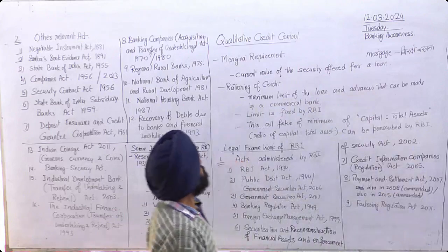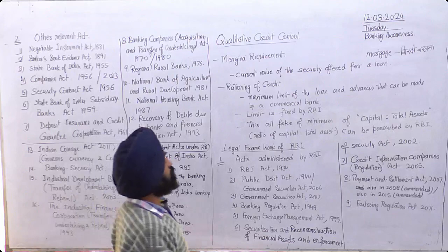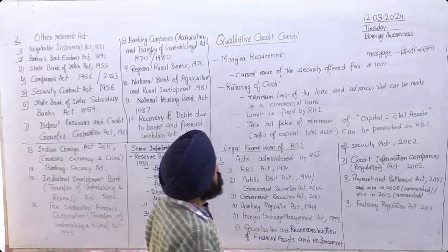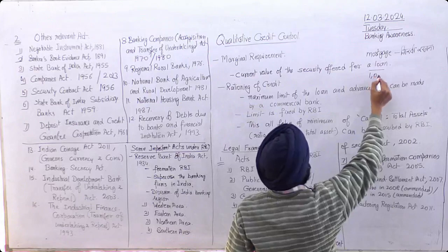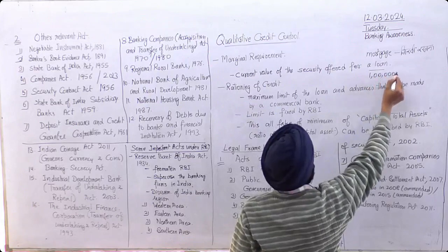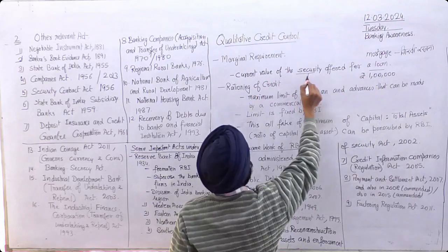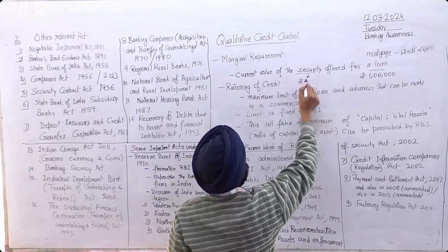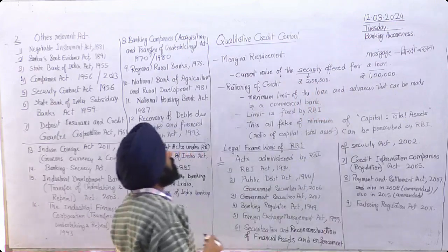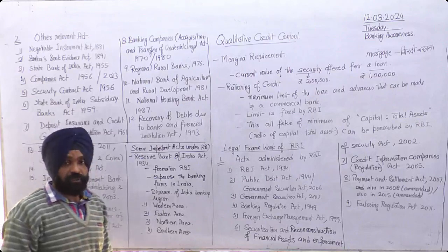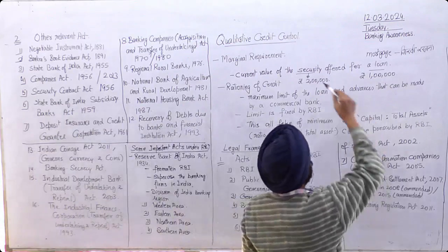That is marginal requirement. In simple words, if we want a loan of 1 lakh rupees, then we have to put a security, suppose 2 lakh rupees. That is the current value of security offered for a loan, and we have to mortgage the security.